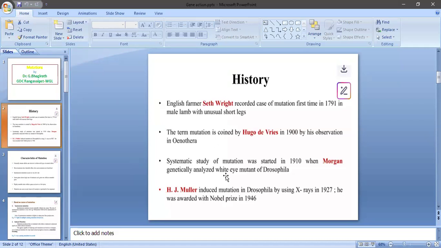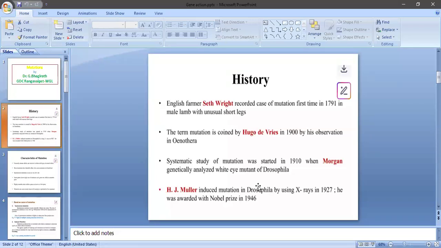The systematic study of mutation was started in 1910 when Morgan genetically analyzed the white eye mutant of Drosophila. Once several experiments were done on different organisms like insects, bacteria or fungi, they revealed different characteristics in the progeny.